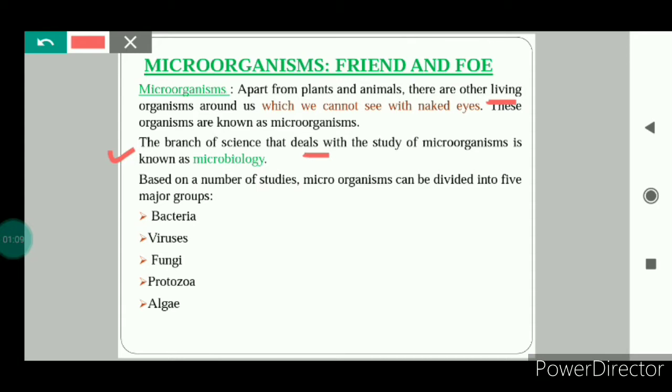The branch of science that deals with the study of microorganisms is known as microbiology. Based on a number of studies, microorganisms have been divided into various groups. So let's start: bacteria, viruses, fungi, protozoa and algae. We will study all these groups in detail one by one.